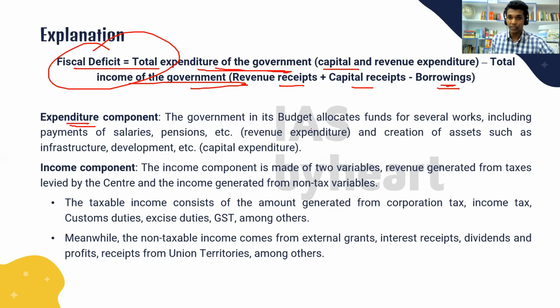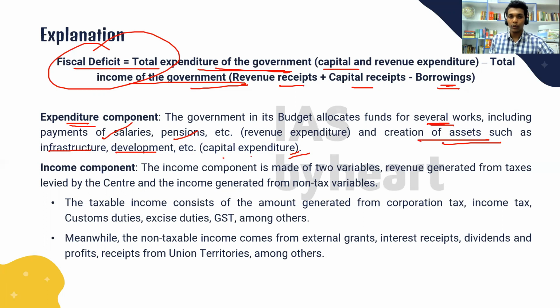The government in its budget allots funds to several works. So all these works require money. Even payment of salaries, pensions, everything has to be done from the Consolidated Fund of India or the Public Account of India. And the creation of assets like laying roads and connecting villages, port development, everything requires money.